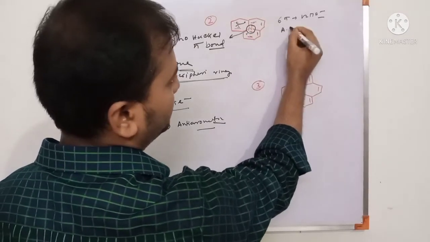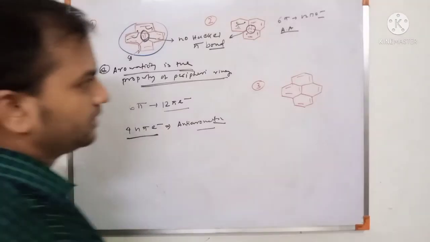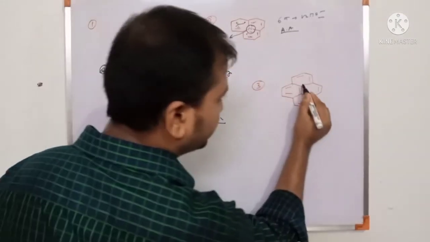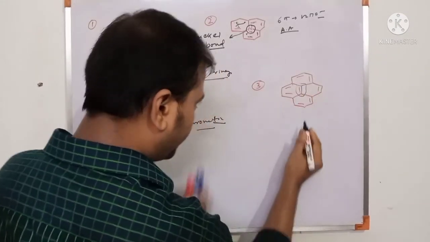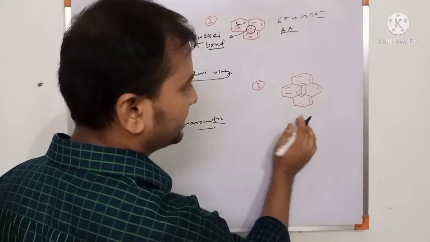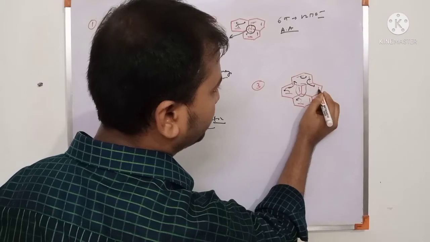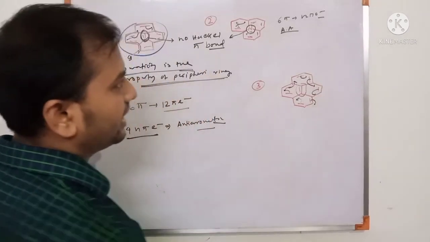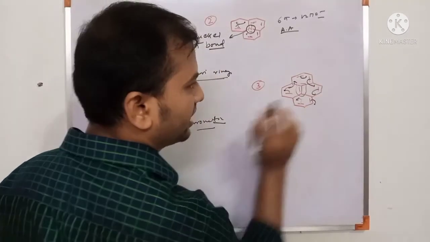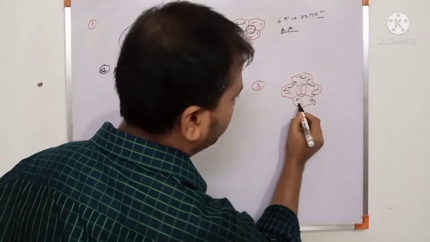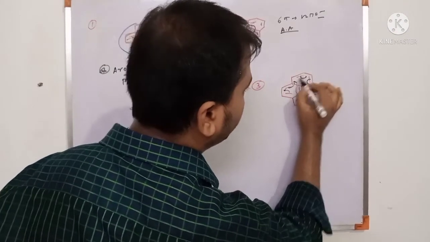So this is also an anti-aromatic compound. Now check, this is not a periphery system. So first, this is cyclic and conjugated, fully conjugated system, and then check this is planar, all are sp2. Then check the number of pi bonds: 1, 2, 3, 4, 5, 6, 7.